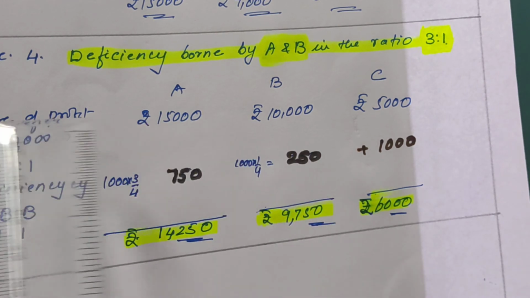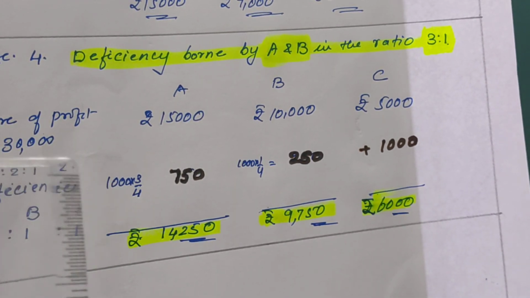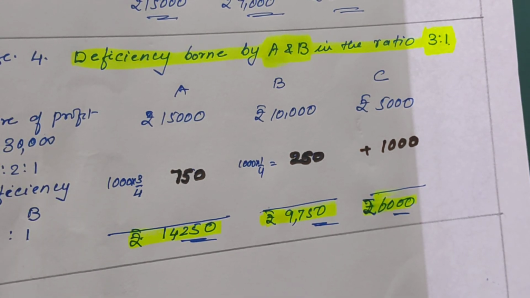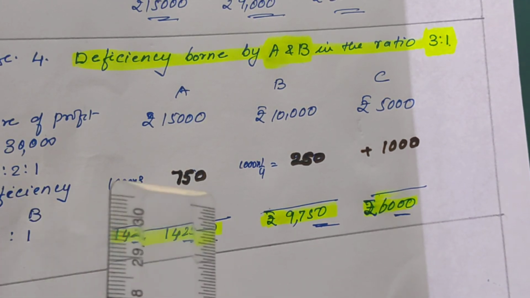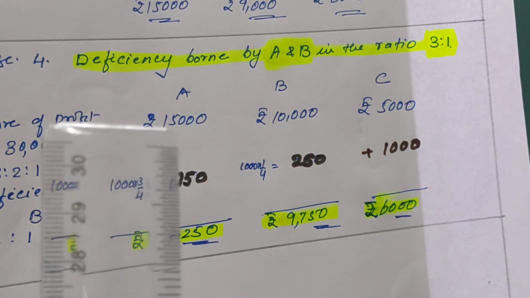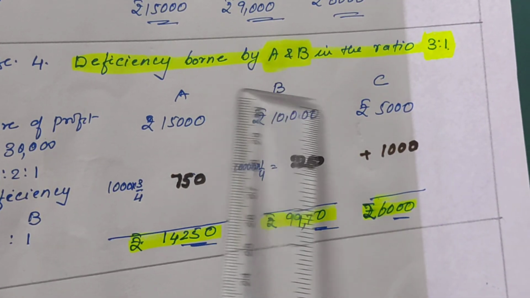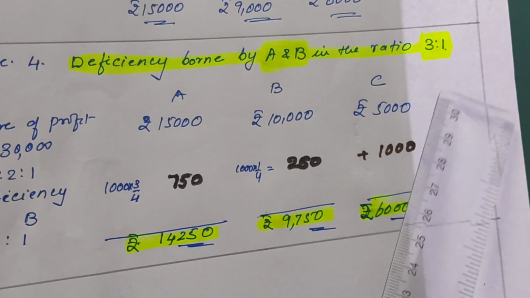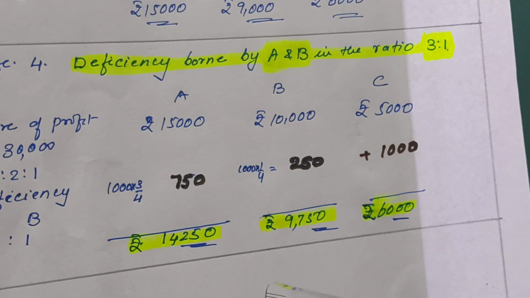Okay. So 4 conditions are there. In case 1, no agreement was there, so in that case the deficiency will be compensated in their profit sharing ratio. In cases 2 and 3, it was guaranteed by only one partner, so the deficiency will be reduced from that particular partner's profit. And if the deficiency is borne by any two partners in their agreed ratio, then that deficiency will be deducted in the agreed ratio.